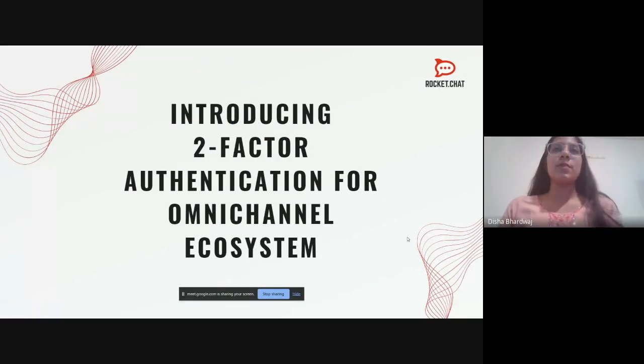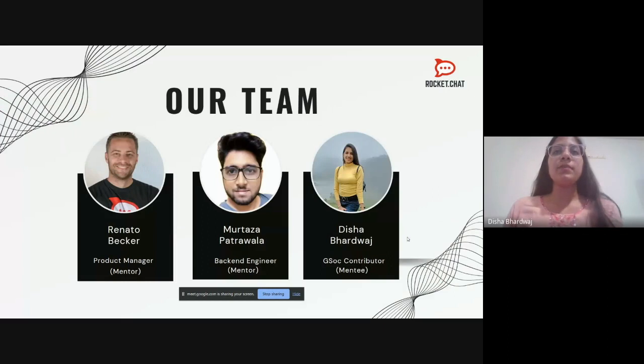So this was my project I was working on. I worked for the GSoC 2023. So, introducing two-factor authentication for omni-channel ecosystem. As we can see, this is our team. We have Renato, Becker, Murtaza, Patrawala, and that's me, Disha.